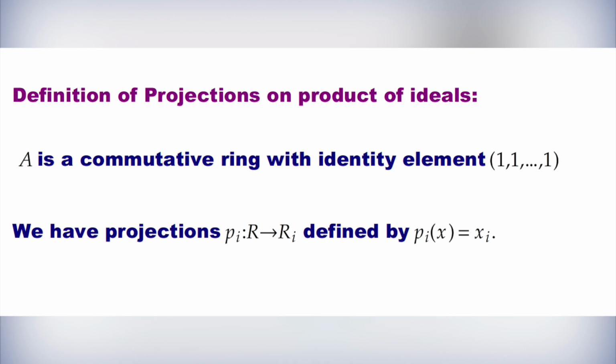And the definition of projections on the products of ideals. R is a commutative ring with identity element 1. We have projections Pi from R to Ri defined by Pi of x is equal to xi.